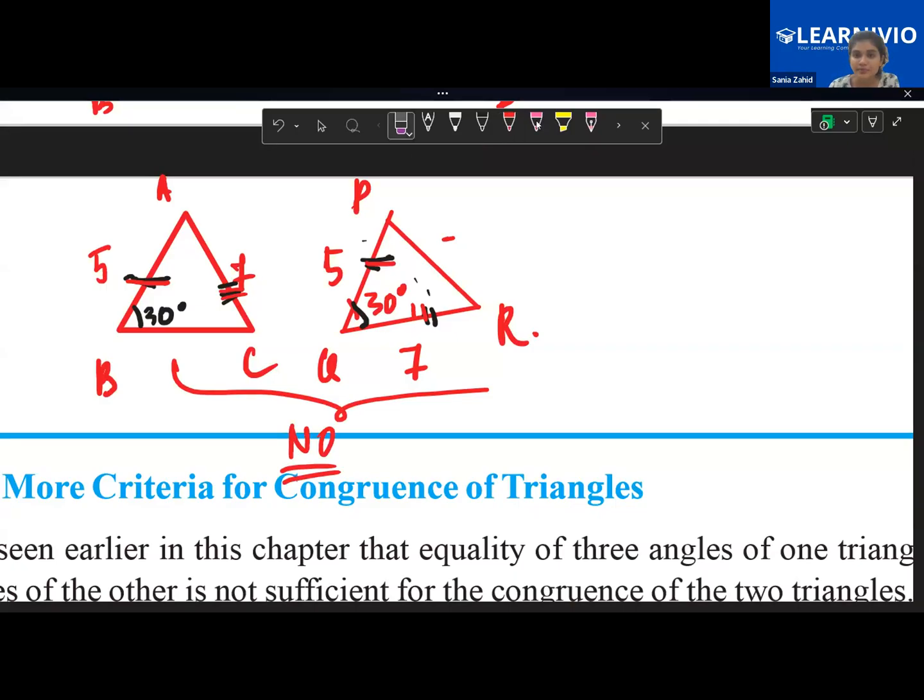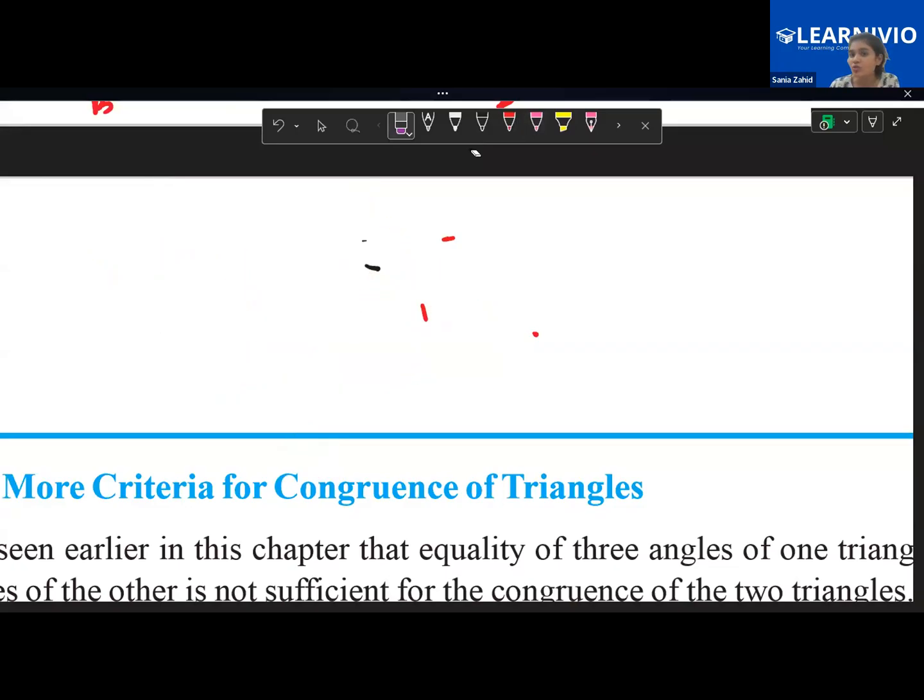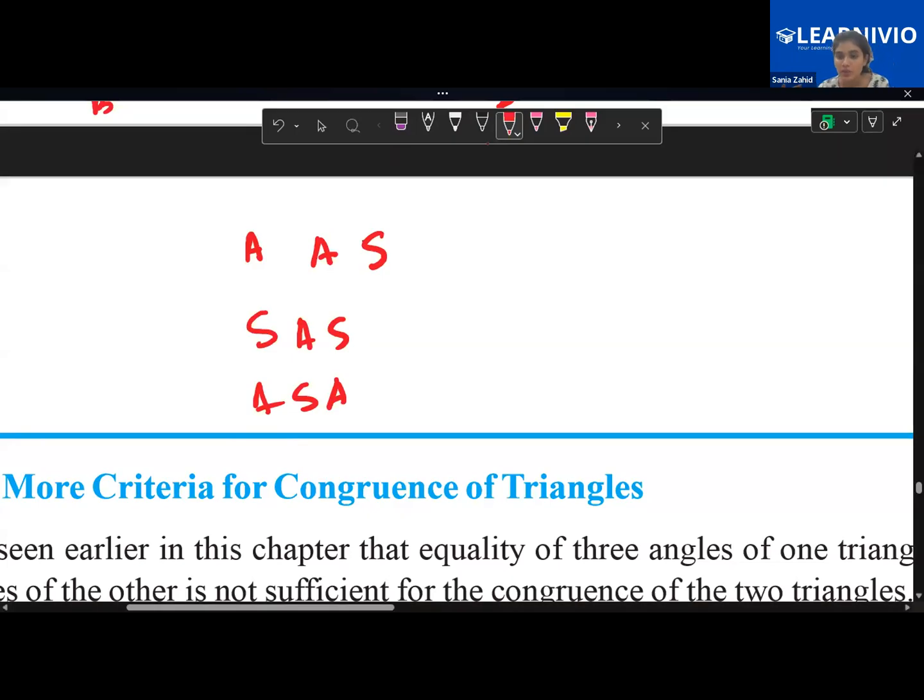Understanding the point? Yes, ma'am. Yes. Then we have AAS also. In AAS, you will have one angle, then one more angle, then one side. Then SAA, you either call it AAS or you call it SAA, that means the same thing only, but we generally say AAS only. Then you have SAS, I taught you. Then you have ASA. ASA is you will have an angle, then a side, then an angle. Consecutively, you should have, children.